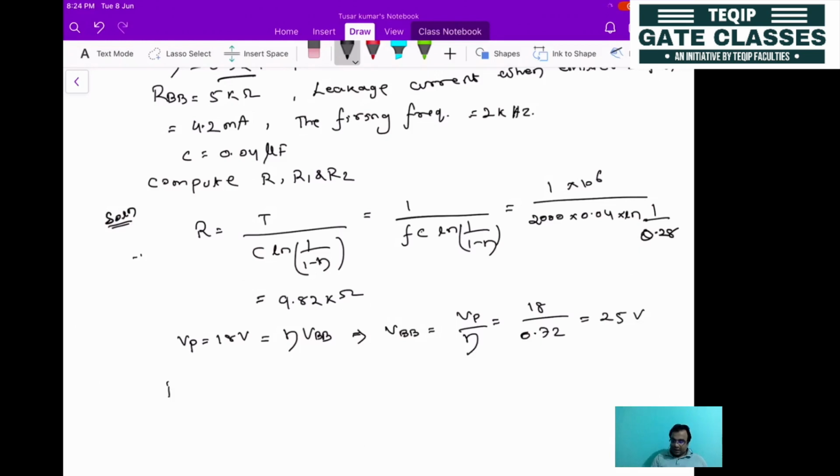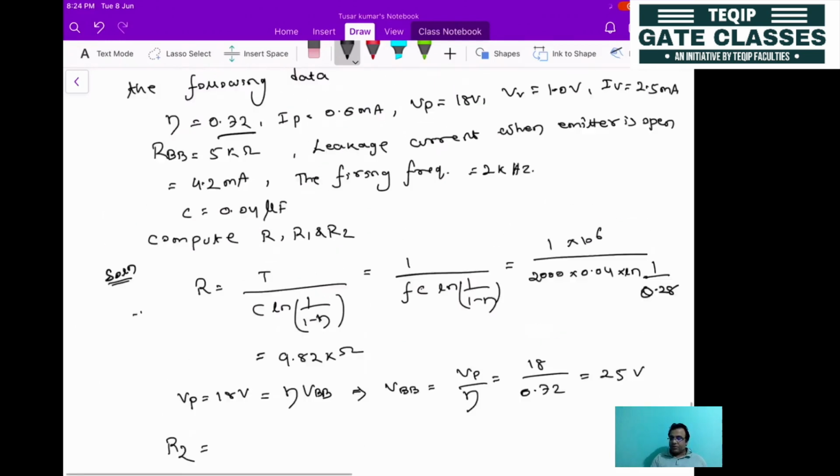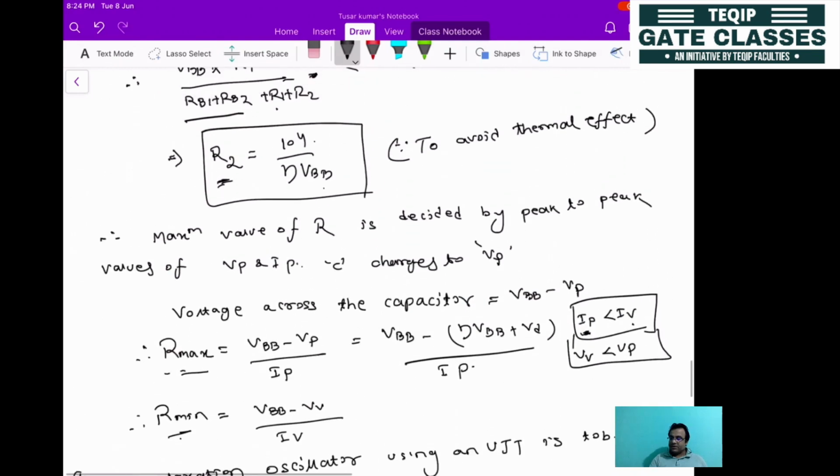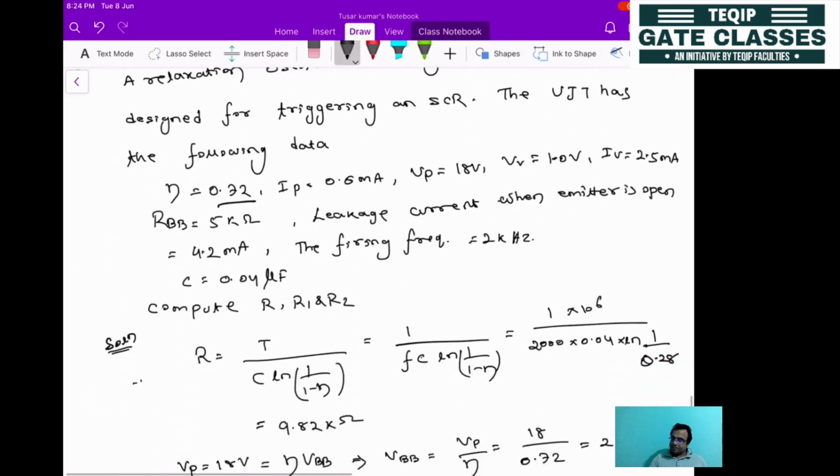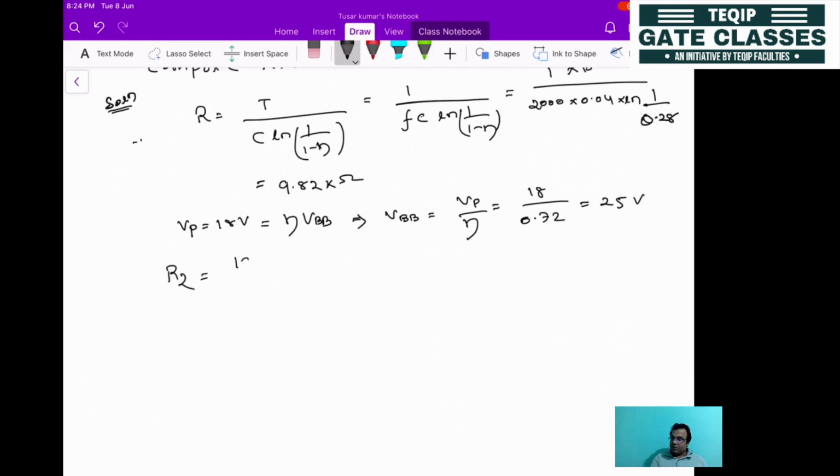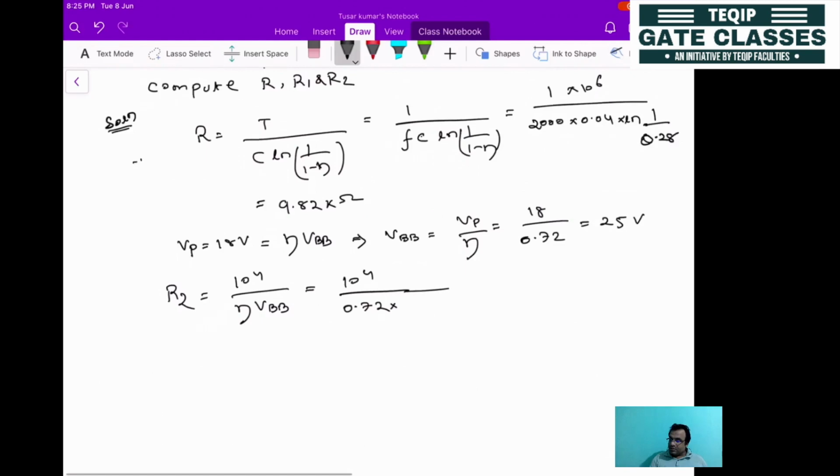Then next is R2. How to calculate R2? We have defined one empirical formula: 10 to the power 4 divided by eta VBB. So that will be equal to 10 to the power 4 divided by 0.72 into VBB, which is 25 volt. If you solve, this will be 555.55 ohm.